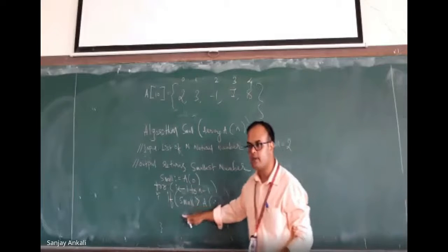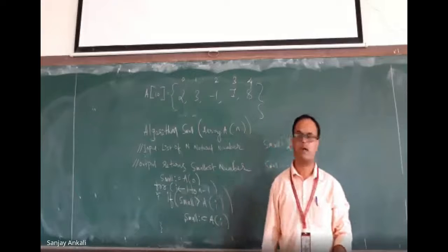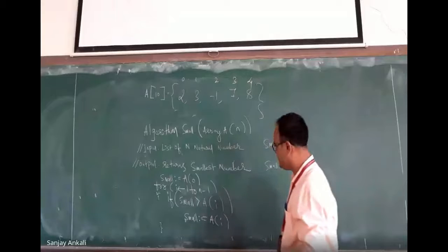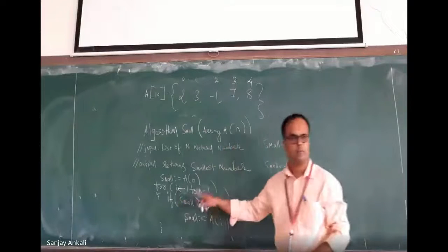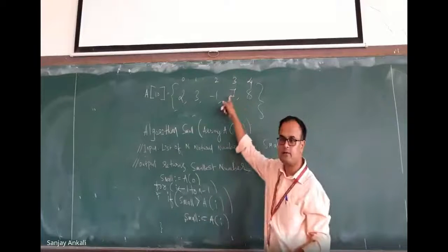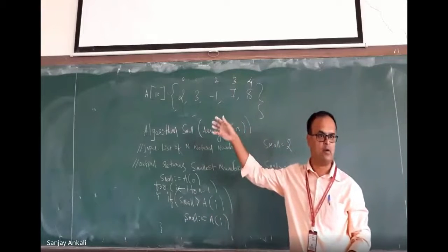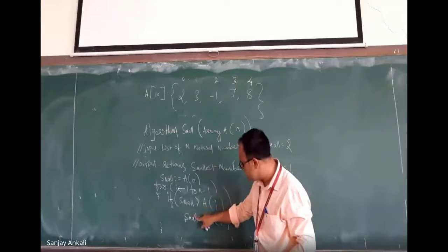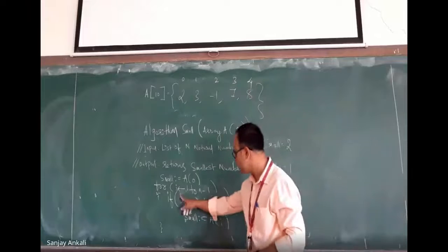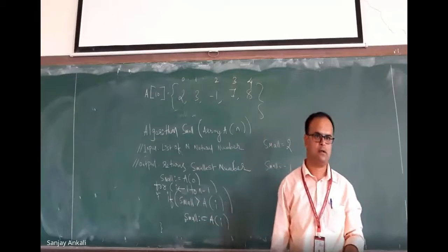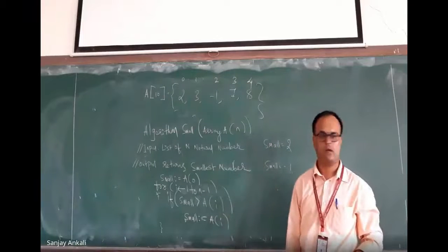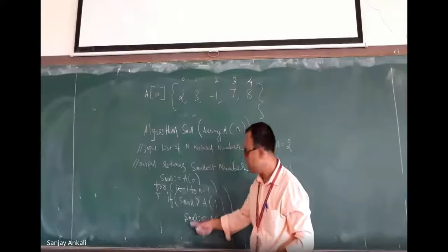Yes, sir. After doing this, what happens next? I increments. What is the value of I now? Value of I is 3. Right? What is there in small? Minus 1. Is minus 1 bigger than A of 3? What is there in A of 3? 7. Is it bigger? No. Condition failed. This won't execute, I increments. What is the value of I now? 4. What is there in small? Minus 1. Is minus 1 bigger than A of 4? Will it execute? No. Next I increments.